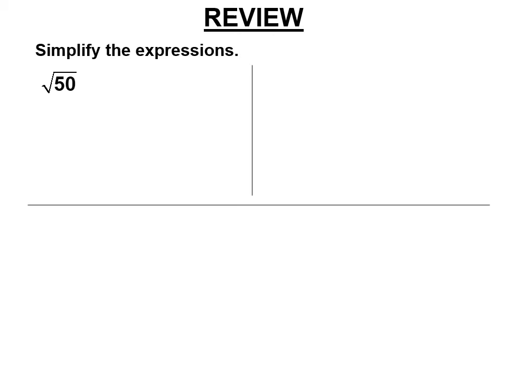Right, simplify. It doesn't say round it. Know the difference. Simplifying, you're looking for 1, 4, 9. You're looking for a factor of this that's on this list, and there it is, 25. So this is the square root of 25 times the square root of 2. So in an answer, you would write the square root of 50 is 5 times the square root of 2.